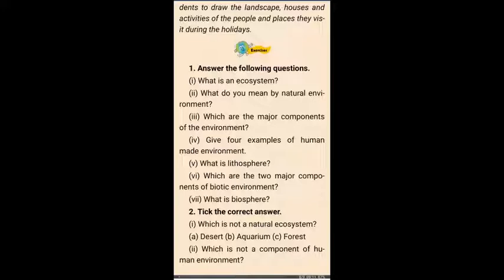What is an ecosystem? I told you that the interdependency of an organism on its immediate surroundings refers to an ecosystem. Natural environment, it is also there.